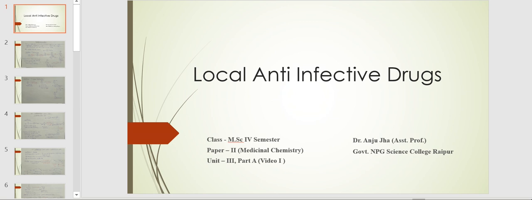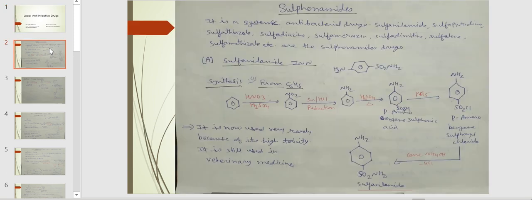First, we will discuss the sulfonamide drugs. It is a systemic antibacterial drug. The first member of sulfonamide is the drug sulfanilamide. It is prepared from benzene and from acetanilide. First, the synthesis of sulfanilamide from benzene.